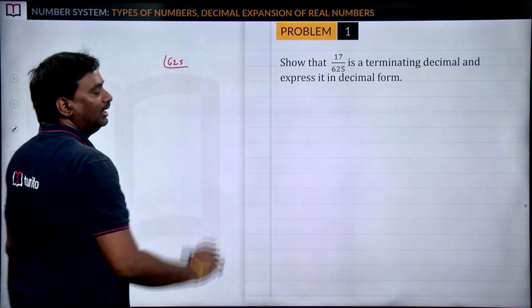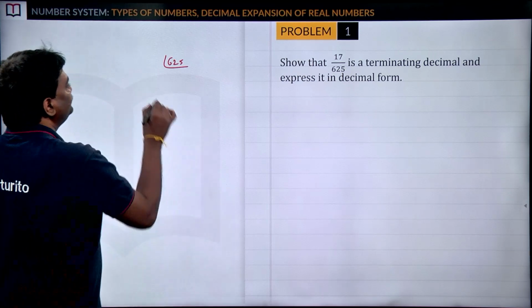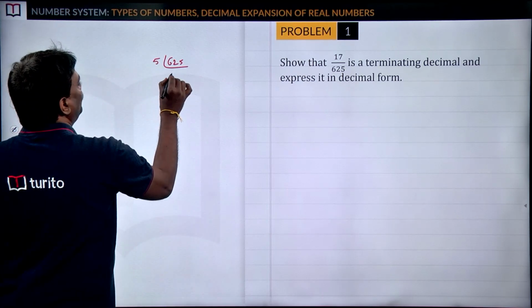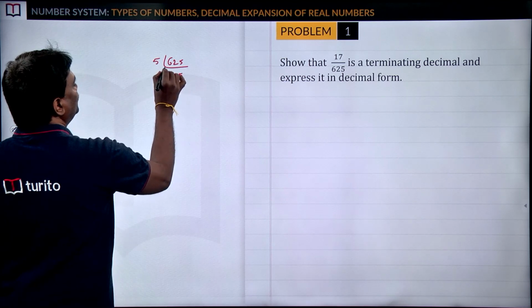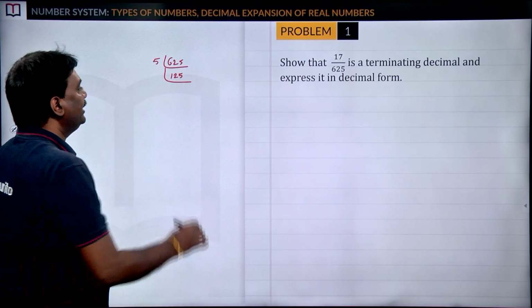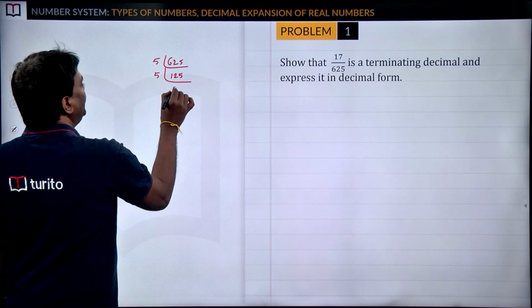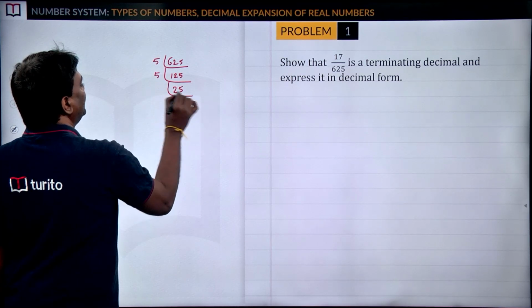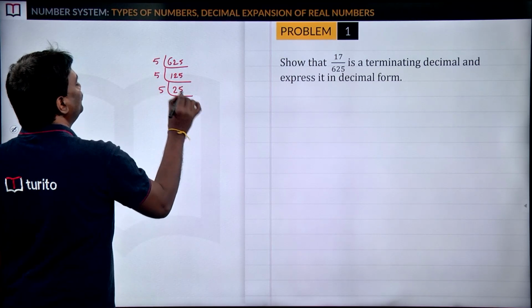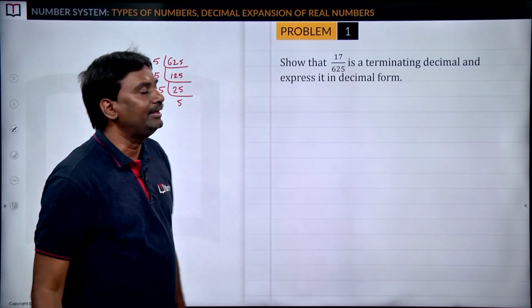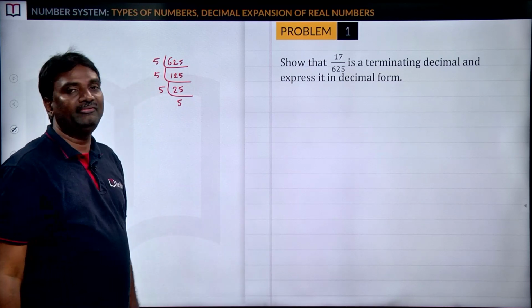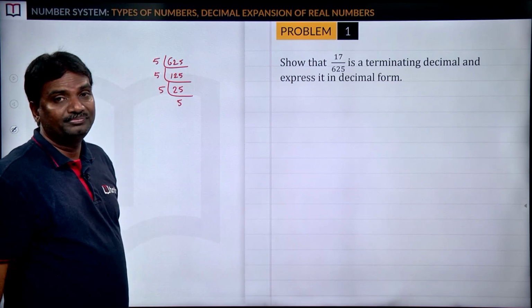Take 625. By taking 5: 5 times 1 is 5, 5 times 2 is 10, 5 times 5 is 25. Again by taking 5, 5 into 5, 25. Now the denominator 625 can be written as 5 into 5 into 5 into 5, that is 5 power 4.